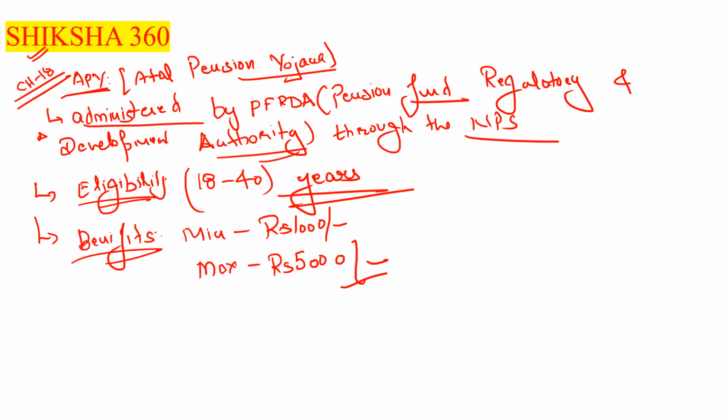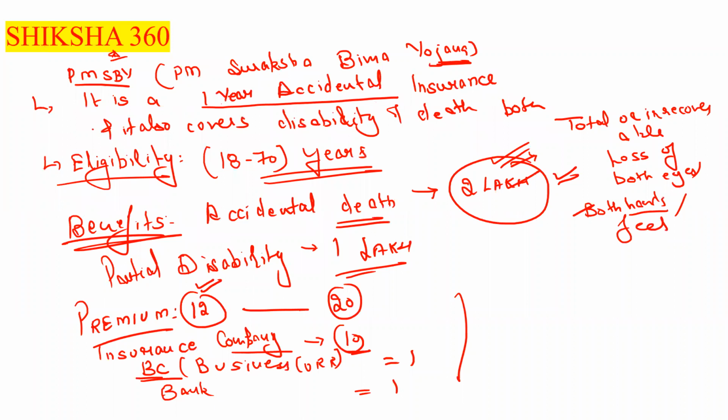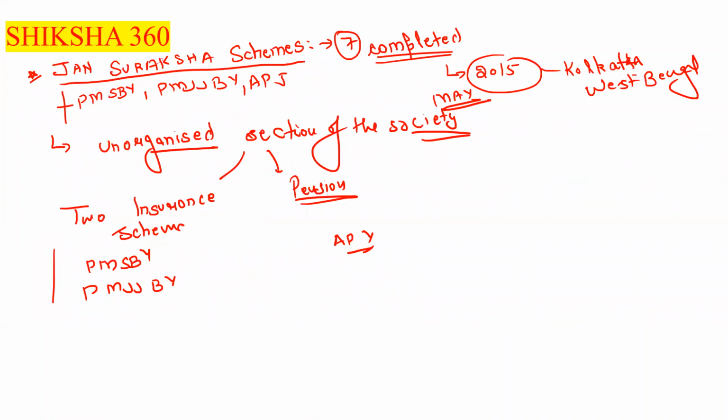So these are some other important points for the APY. Clear? Eligibility is this age, and you have to pay up to 40 years. The rest of the contribution is also made by the government of India. These are some of the important features of PMSBY, PMJJBY and APY.